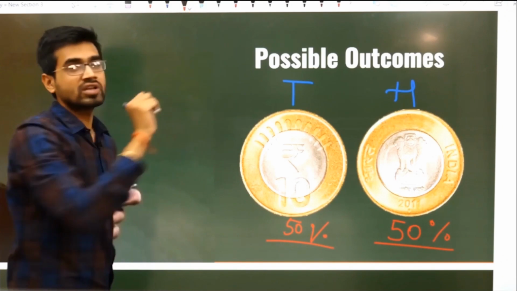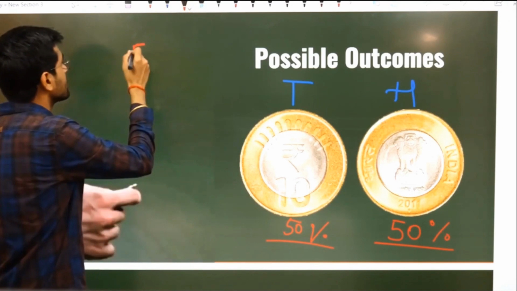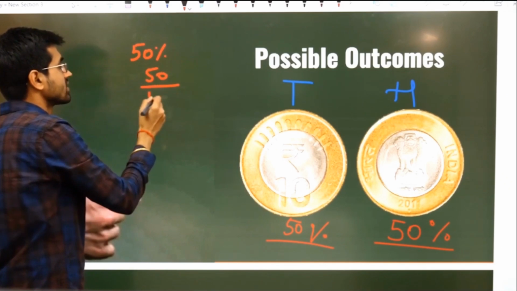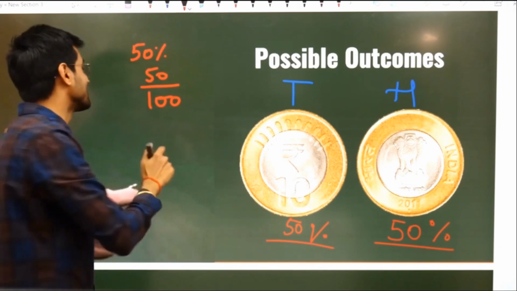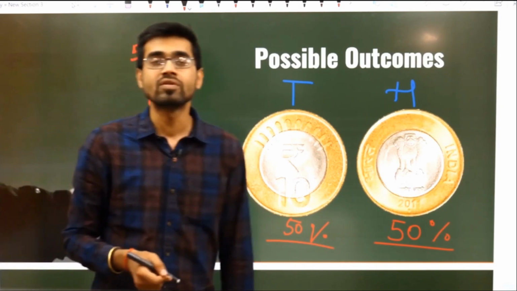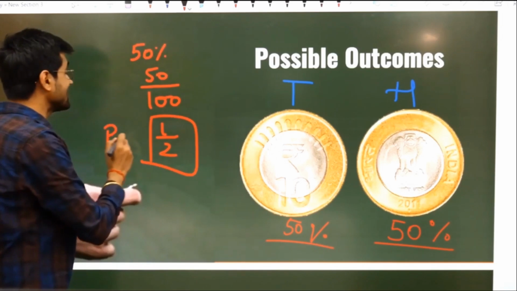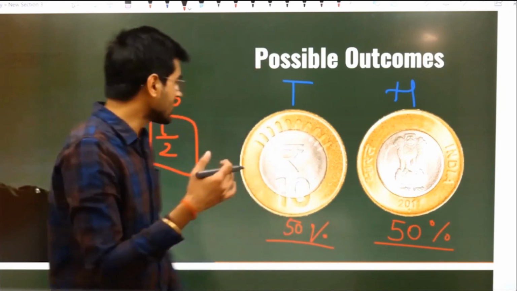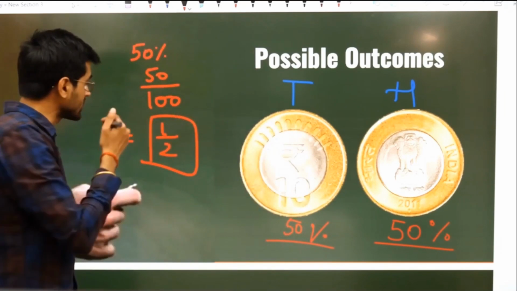Tell me one thing, what is 50%? Is it equal to 50 by 100? Yes, it is. It is 1 by 2. So what is the probability that a tail comes up? 1 by 2. What is the probability that a head comes up? Also 1 by 2. So how can you find a formula so that you can use it?